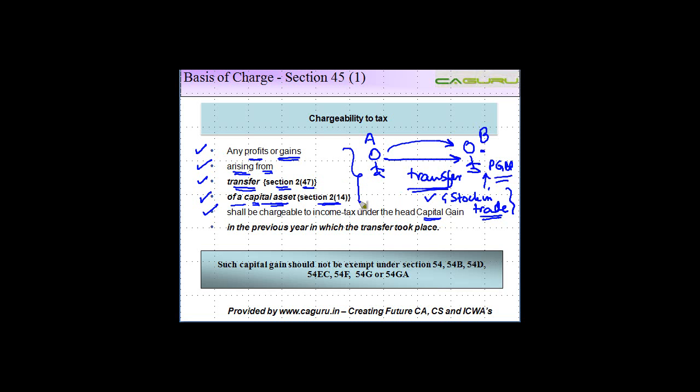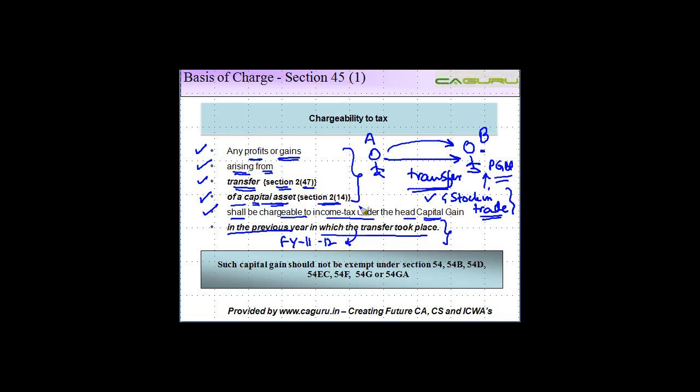So once these conditions are satisfied, the income has to be necessarily taxed under the head income from capital gain in the previous year in which the transfer took place. So if the transfer took place during financial year 11-12, it will be taxed in this year only. There are some exceptions to this rule which we will see in detail in the subsequent slides.